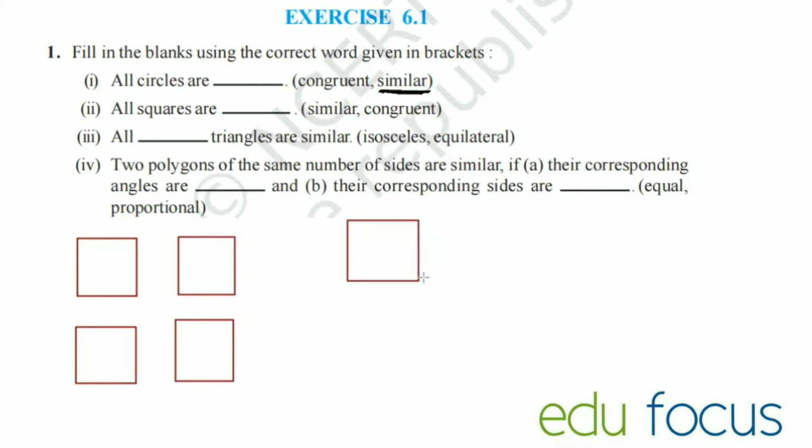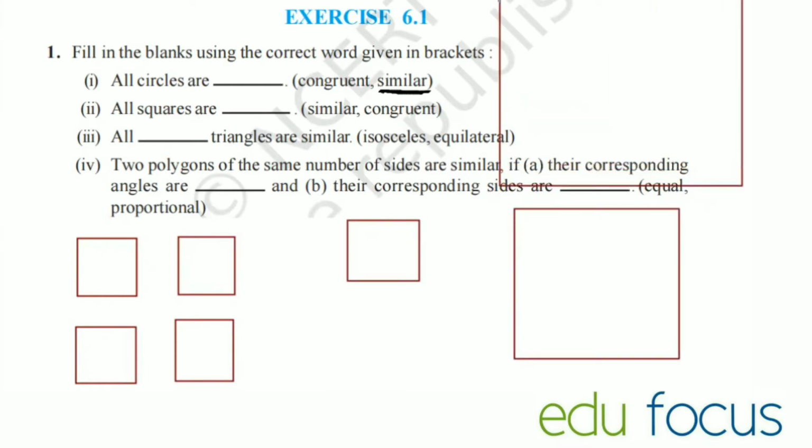But this square and this square, they all have the same sides. This is also a square. This is also a square. But this and this are similar. Sides are proportional, angles are the same, but they are not congruent. These four can be said to be congruent because they are of the same size.